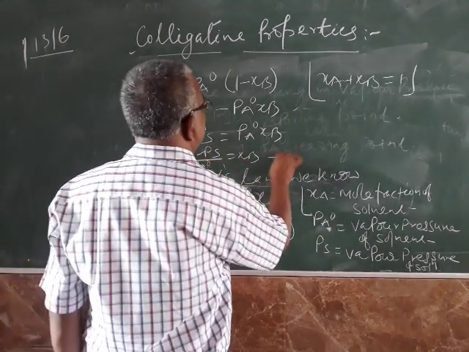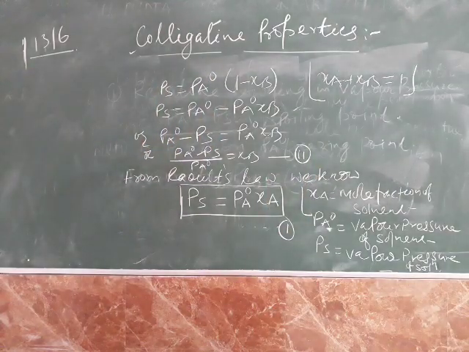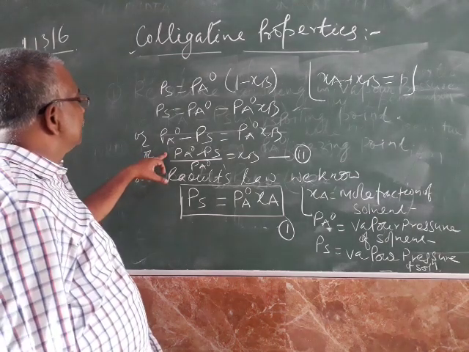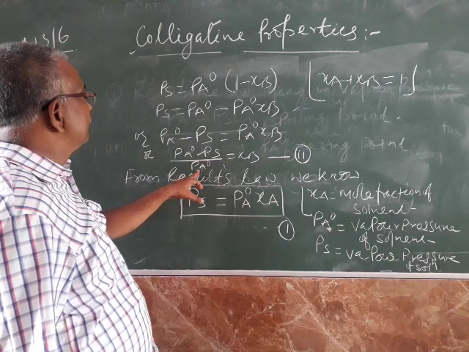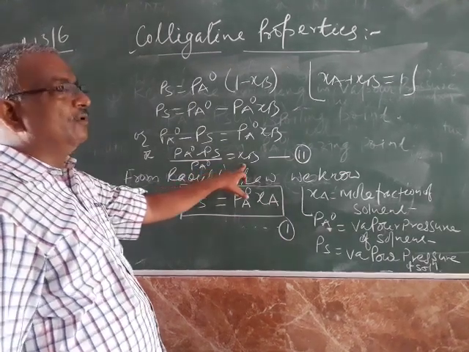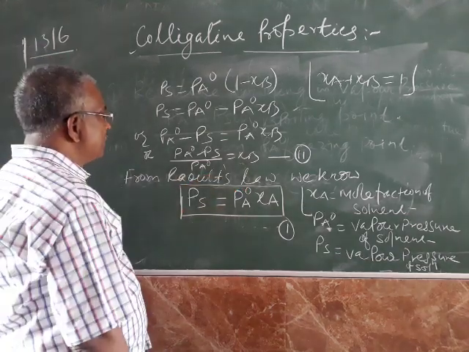Let it be equation number 2. Pa naught minus Ps by Pa naught is equal to Xb. Pa naught is the vapor pressure of pure solvent, Ps is the vapor pressure of solution, and Xb is the mole fraction of non-volatile solute. Note down.